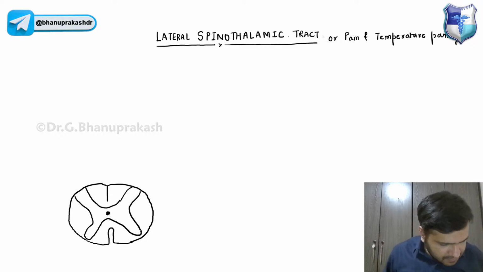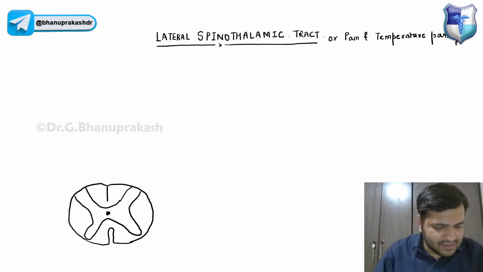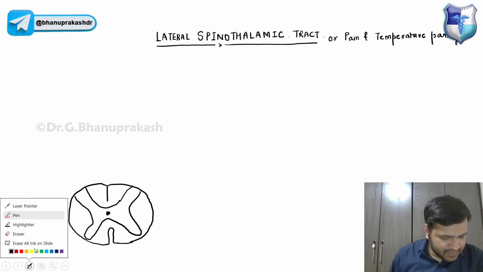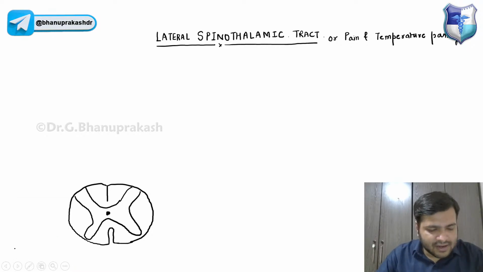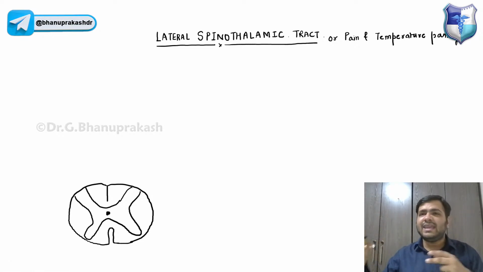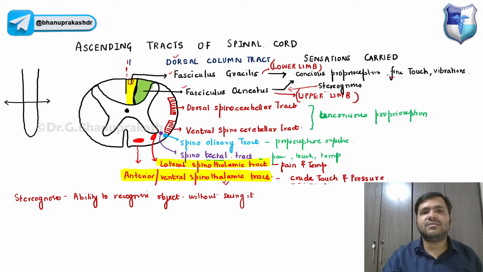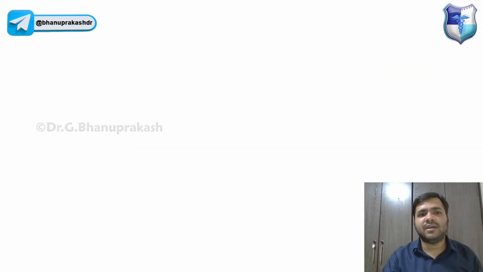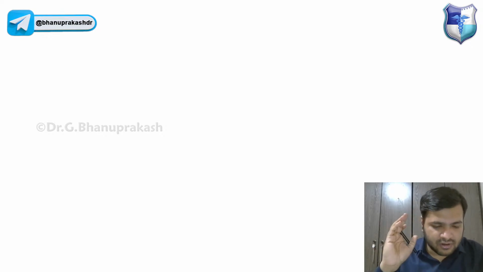Now, for pain and temperature, we have three receptors, guys. Can anyone tell me, okay, for pain, we have one receptor. Yes, pain and temperature. Asan, very good. Now, again, there are certain rules, guys, that you have to remember. For any sensory pathway or any afferent pathway, you have to remember three things here.